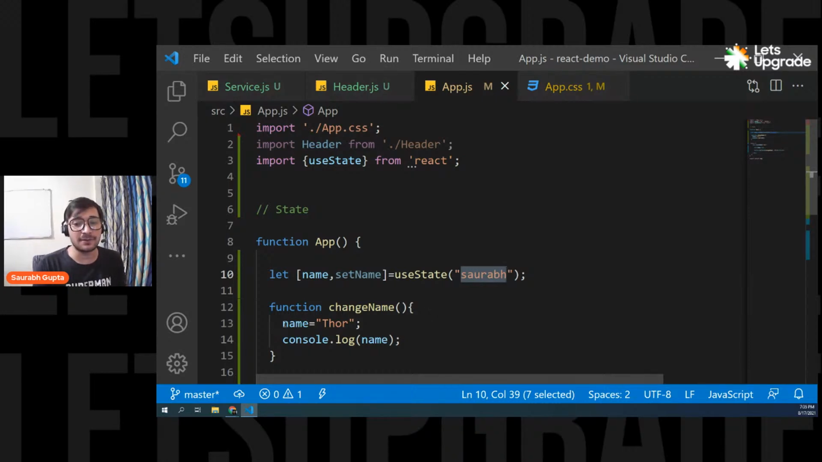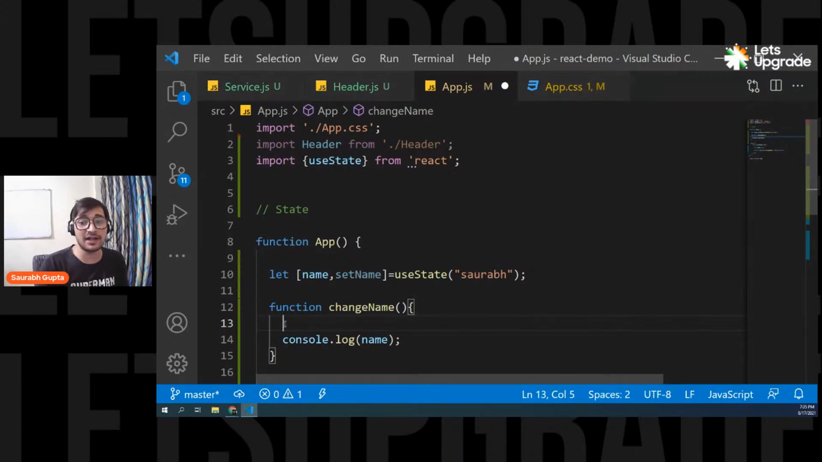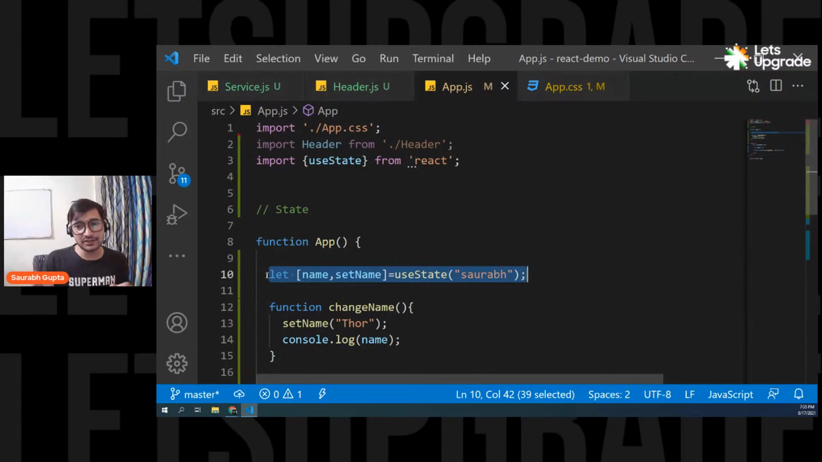So now let's change it again. But now we cannot change it normally. We have to use the setName function, and it's simple. Simply go here and write setName and pass, let's say, Thor as a parameter, and that's it. The value of the name variable will be changed. Simple. So this is how you create a state variable. Let, inside array notations, put the variable name, comma, the function that you will use to change the variable's value, and then equals useState and the initial value. Now this name is a state variable, and this setName is a function that you will use to change the value of this variable, and that's it. setName Thor. Initially it is Saurabh.